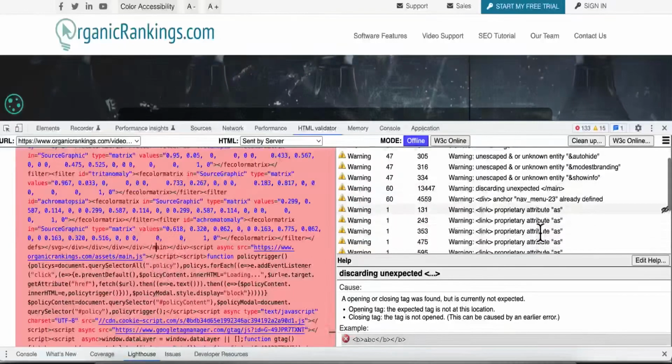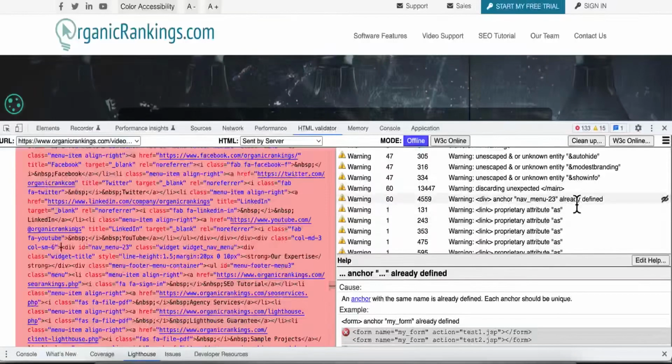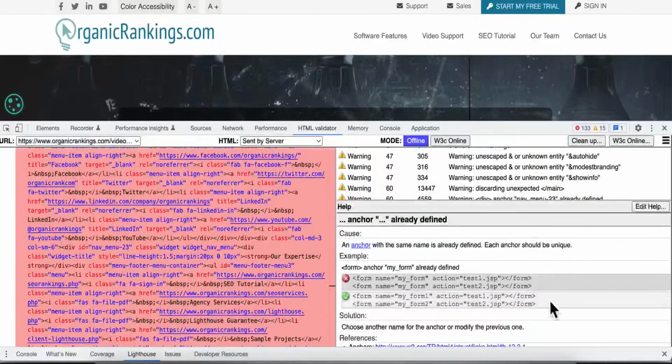not needed. You can also discover other issues like duplicate tags that are inside your code that you might not even be aware of. And below here it actually gives you a little bit of a breakdown of what you're looking at with this error so you know how to fix it.